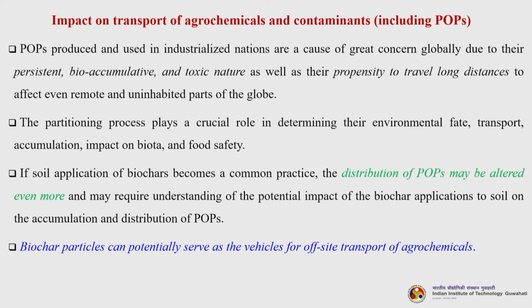If soil application of biochars becomes a common practice, the distribution of POPs may be altered even more and may require understanding of the potential impact of the biochar applications to soil on the accumulation and distribution of the POPs. Biochar particles can potentially serve as vehicles for off-site transport of the agrochemicals.